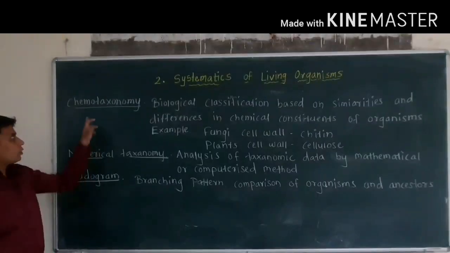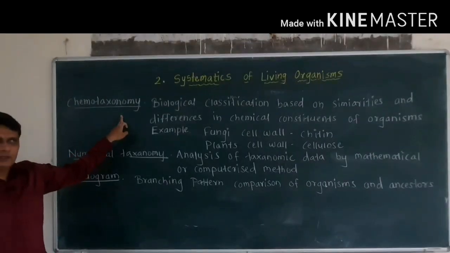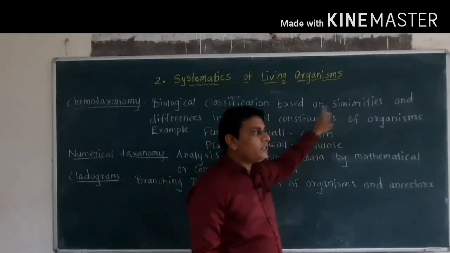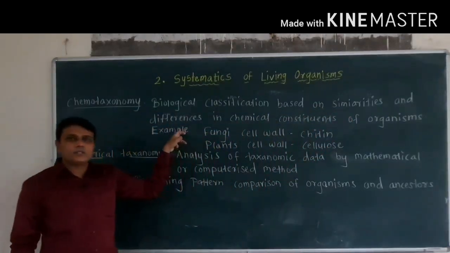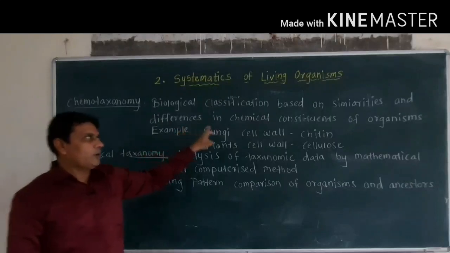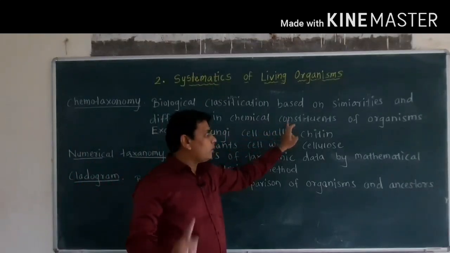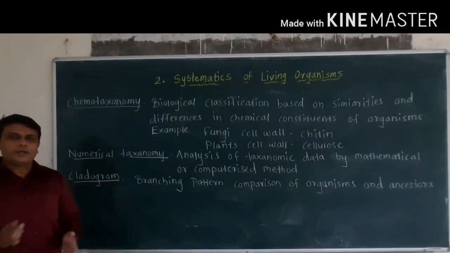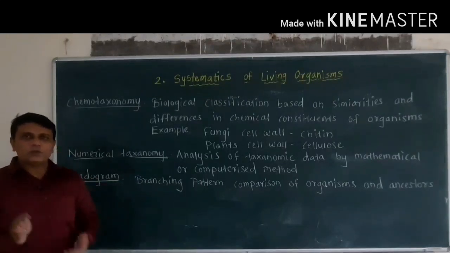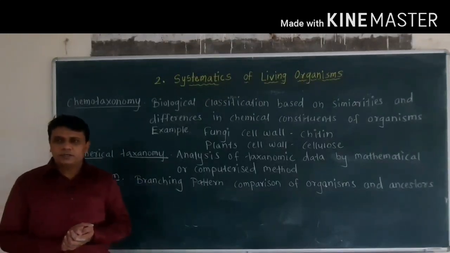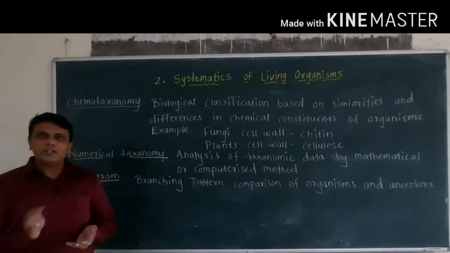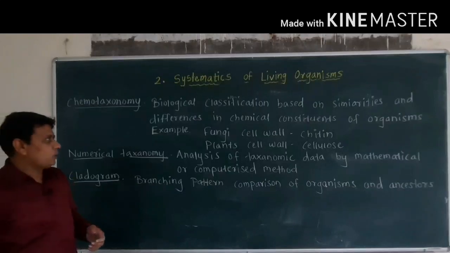Okay. The next topic is chemotaxonomy. It is the biological classification based on similarities and differences in the chemical composition or chemical constituents of organisms. So organisms show different chemical substances, and based on these chemical substances, the process of classification is carried out, and it is called chemotaxonomy.